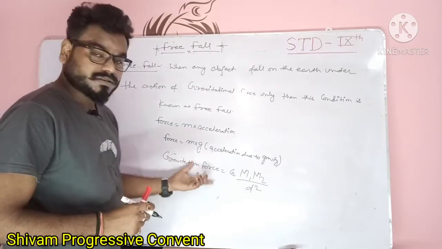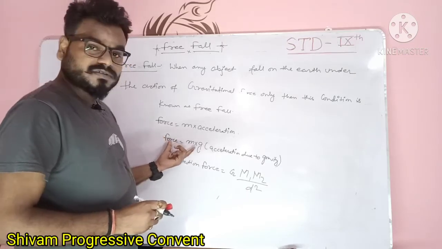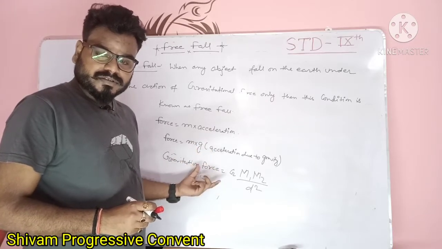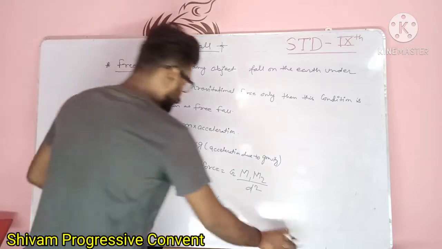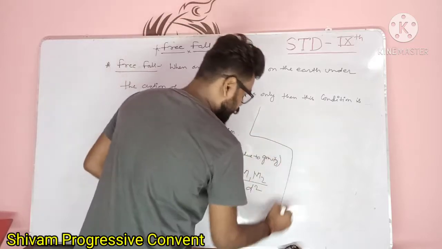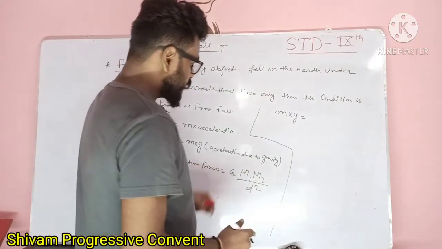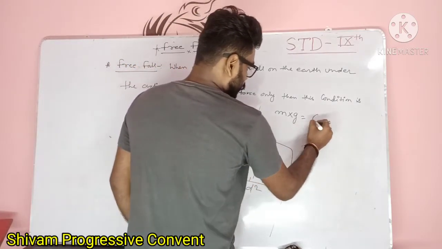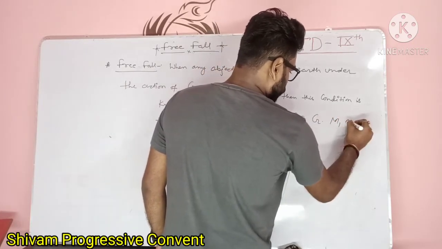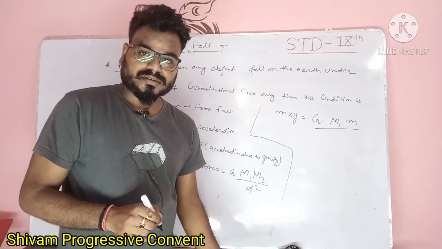I have already discussed this formula. This formula is from the second law of motion, and this formula is from the gravitational force, and both of these are the same thing. So you can equate this formula with this formula. You can equate m into g is equal to, let's say, any object of mass small m, capital G, m1 the mass of the earth, and the mass of the object is small m, and the distance between the object and the center of the earth is r.